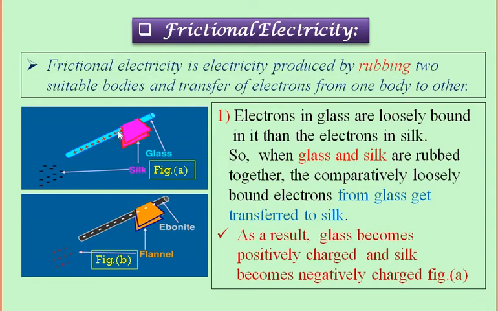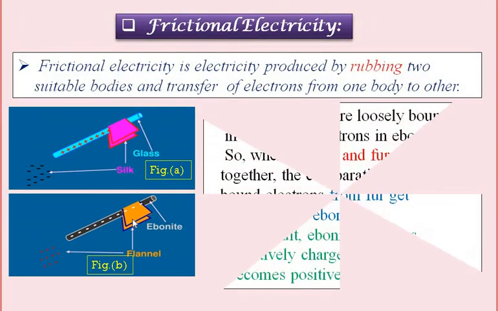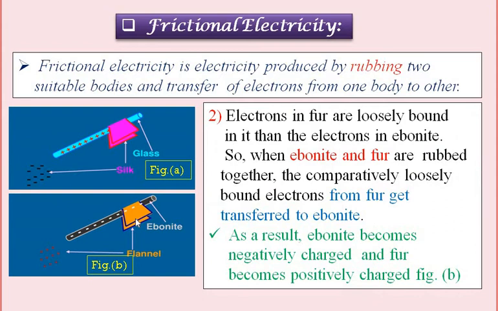Means the body which loses the electron becomes positively charged, and the body which gains the electron becomes negatively charged. Then we'll see what happens when the fur is rubbed with ebonite rod. Here, the electrons in fur are loosely bound as compared to the electrons in the ebonite rod.